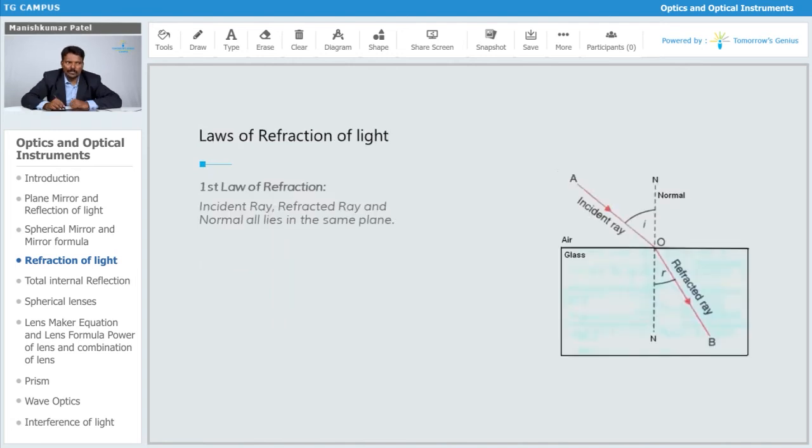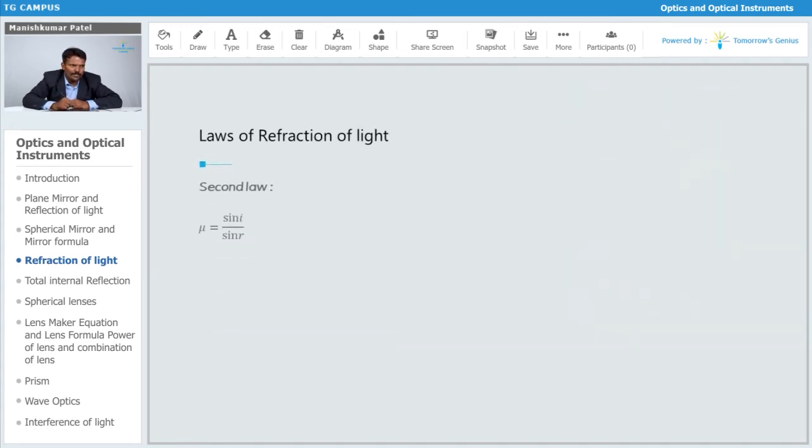Let's start with the laws of refraction of light. The first law of refraction states that the incident ray, the refracted ray, which enters into the other medium, and the normal all lie in the same plane. Let's say this is glass and this is air. If you see the screen as a plane, the incident ray, refracted ray and normal all lie in that plane.